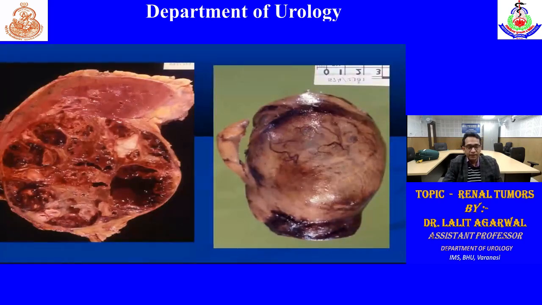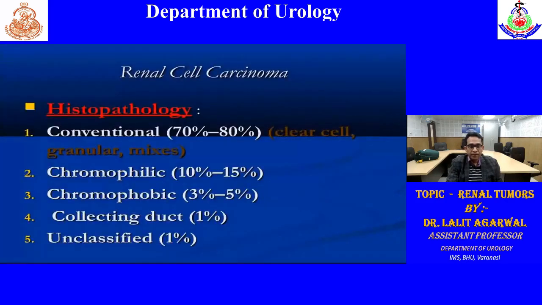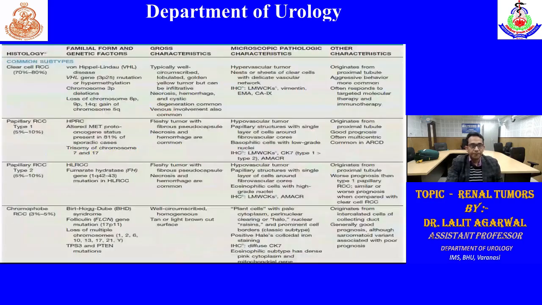So this is RCC. Mainly we can appreciate the cystic and solid tumors. Generally it's golden yellow in clear cell. So what are the pathological types? Most common is clear cell, 70 to 80%. Other is papillary or chromophilic, 10 to 15%. Chromophobe 3 to 5%, collecting duct 1%. Other is medullary RCC and unclassified.